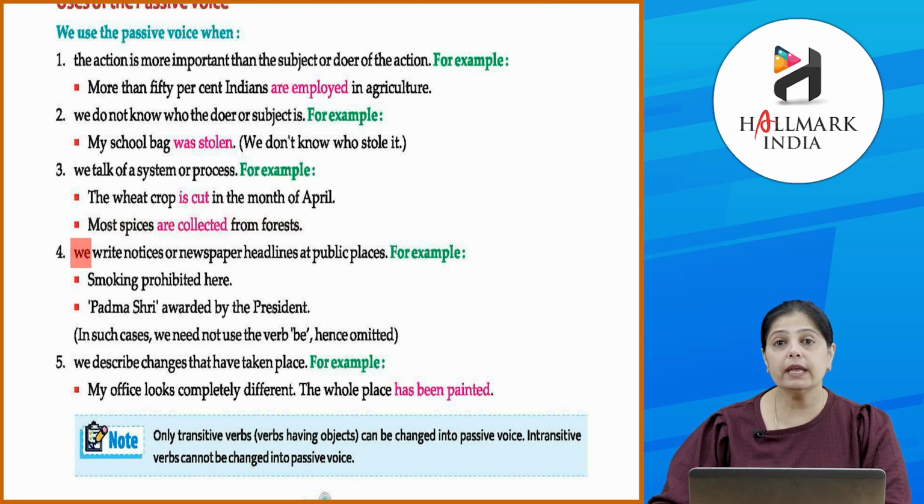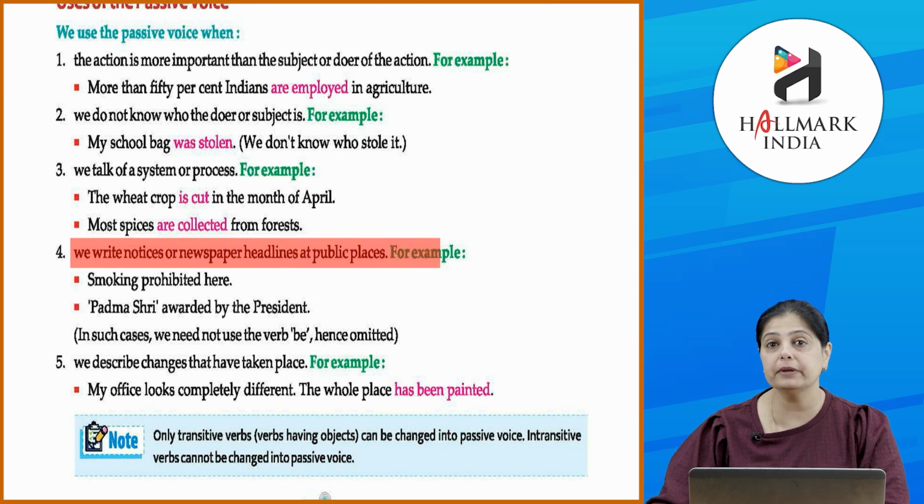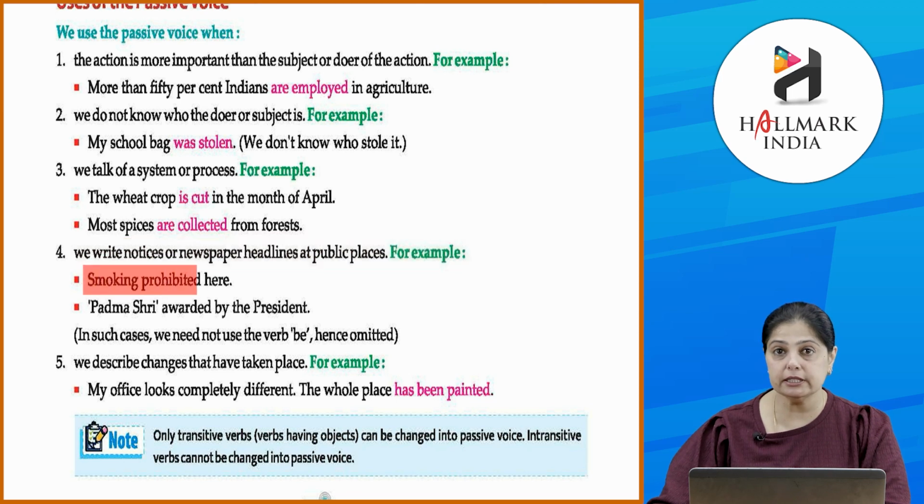Next is when we write notices or newspaper headlines at public places. For example, smoking prohibited here. Padma Shri awarded by the president. तो यहाँ पे हमने use किया है passive voice. Clear? चलो, in such cases we need not use the verb be, hence omitted.